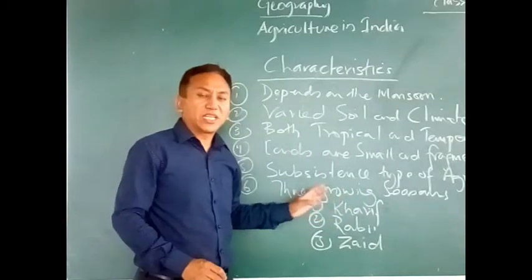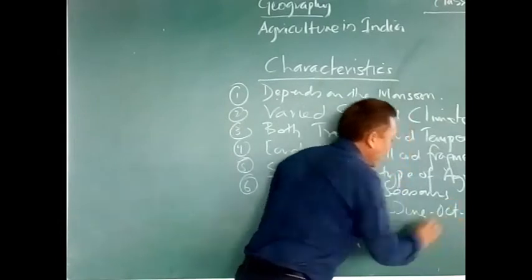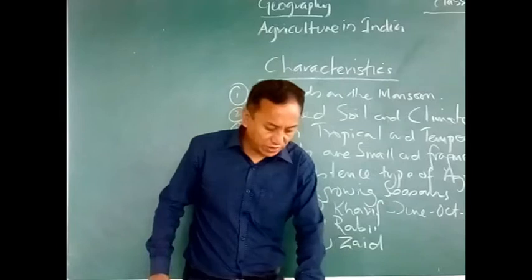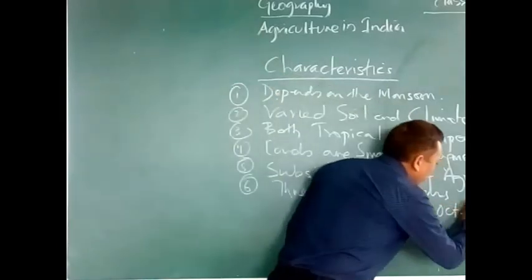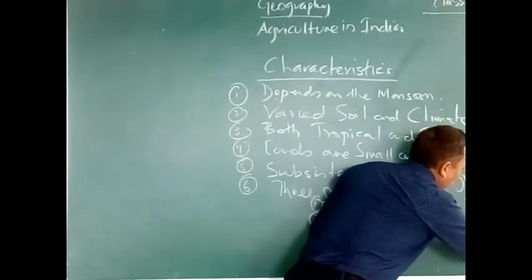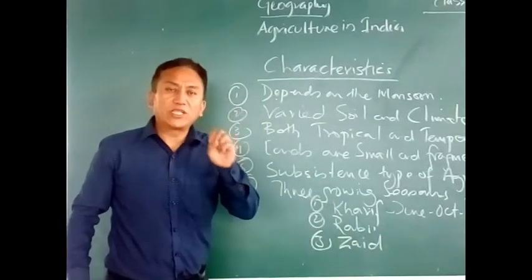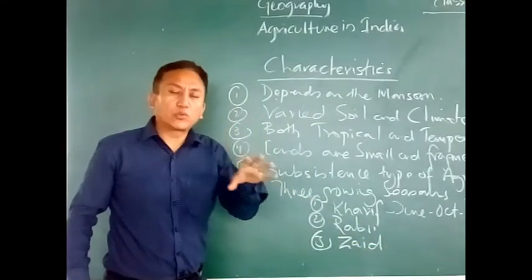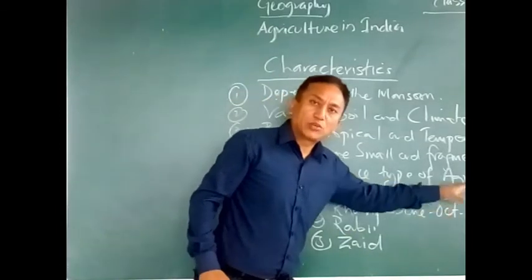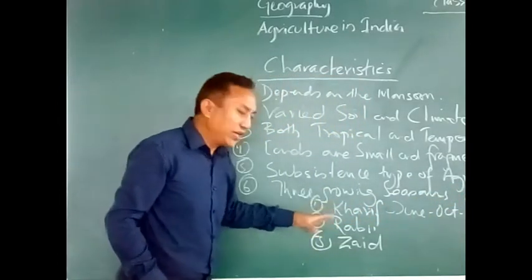Now, the Kharif crop is basically grown from the month of June to October, and the crops that are grown are mainly rice, maize, and also cotton. So as I was telling you, we have 3 growing seasons, 3 types of crops grown in our country. The Kharif crops, which are grown from June to October, are rice, maize and cotton. Then we have the Rabi crop.